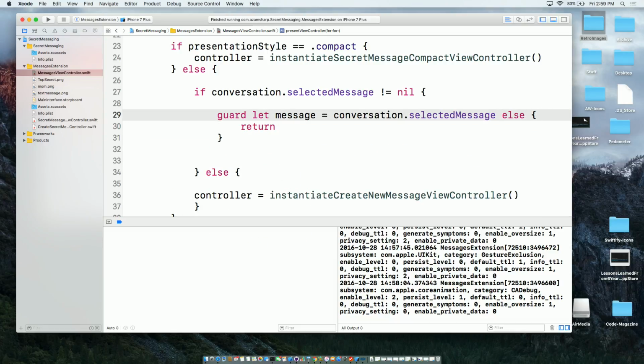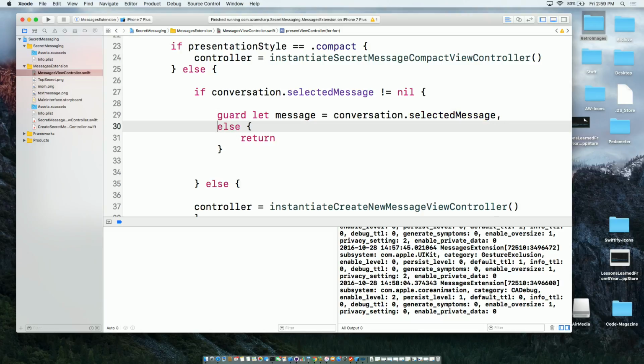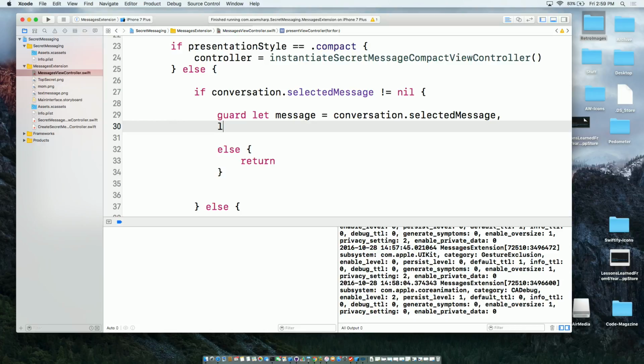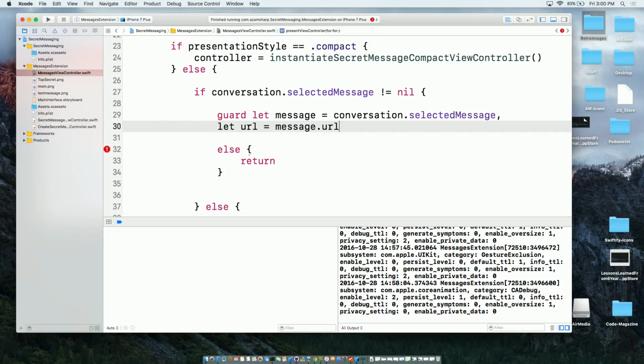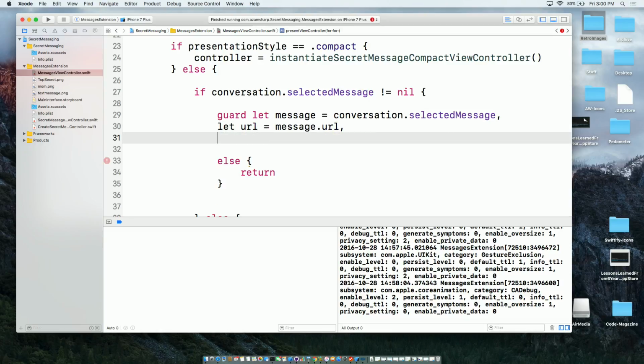Now the great thing about guard is that I can use guard in multiple lines and unwrap different things right after each other. So I got the message. Next, what do I need? The URL. So URL equals message.url. Once I got the URL, I can build the NSURLComponents.